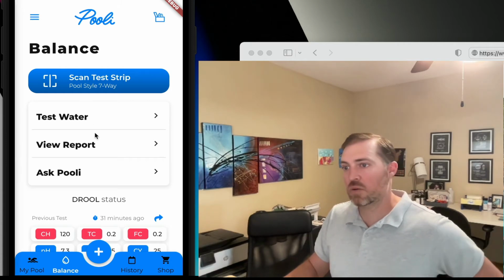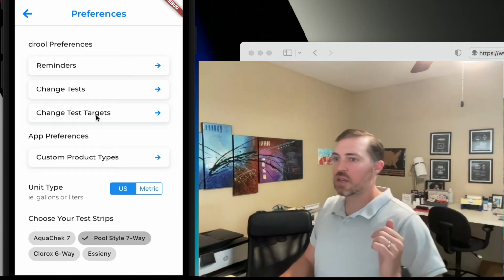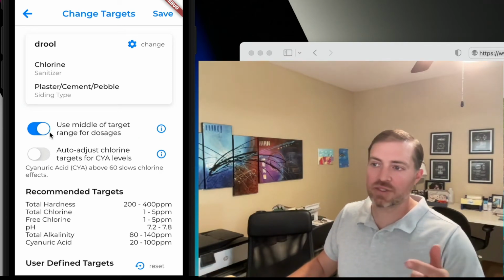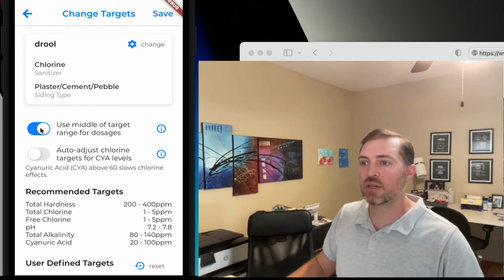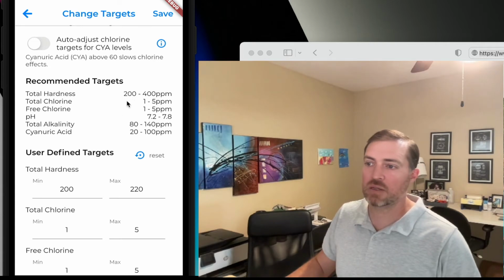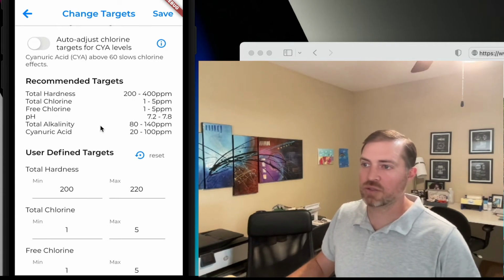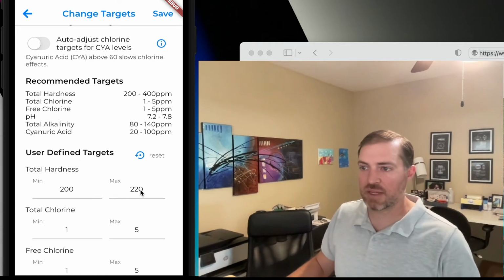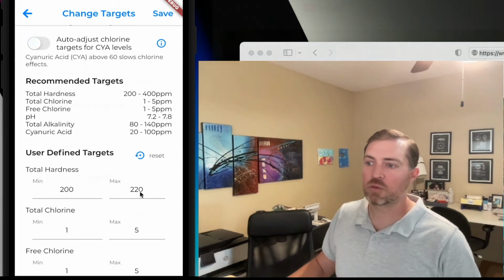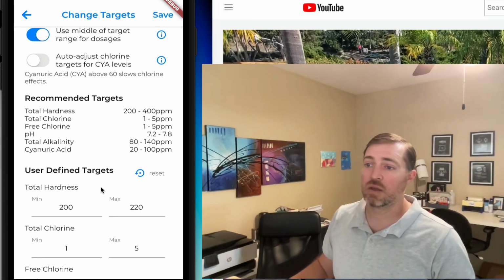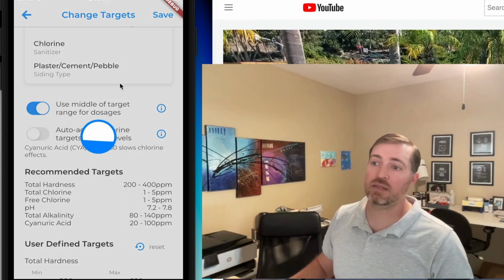And the next feature I want to talk about is in preferences, change test targets, use middle of target range for dosages. This is toggled off by default, so you'd have to go in here to toggle it on if you want us to suggest the dosages that range to the middle of your targets. So here it shows your recommended ranges for your type of pool, and here's where you've got your actual targets that are set for the app, and you can reset it to those recommended targets. If I use the middle of my target range, well, some quick math, that's 210. So it'll dose to 210 instead of to 200.